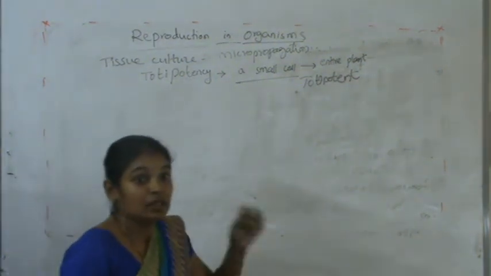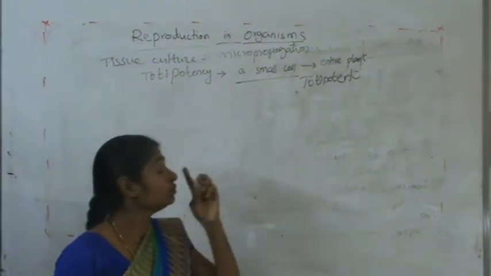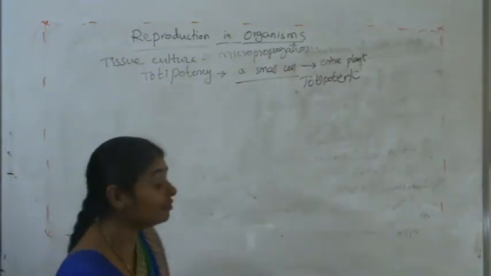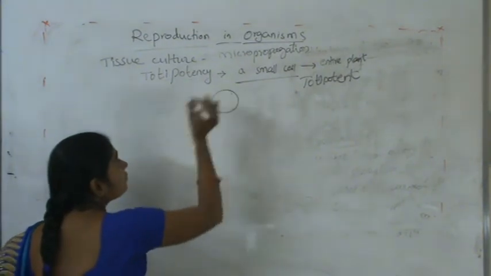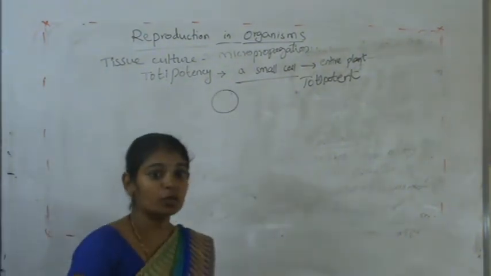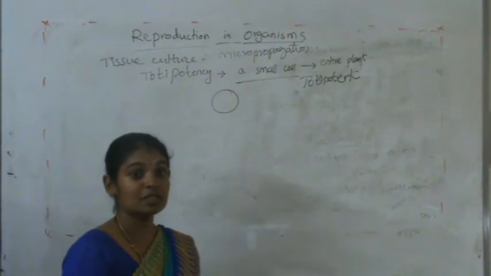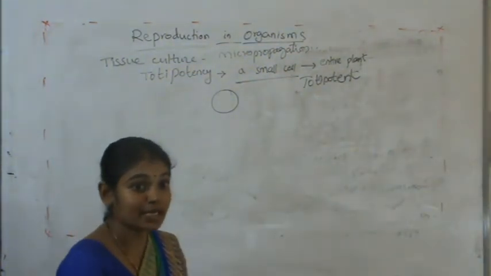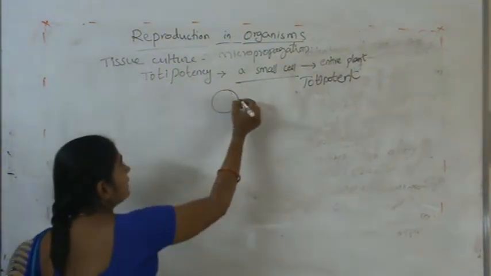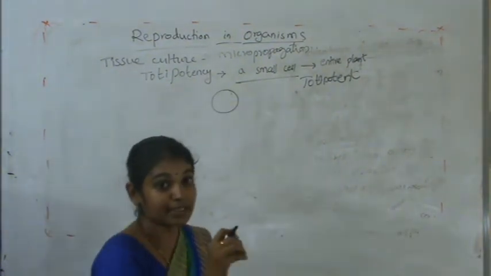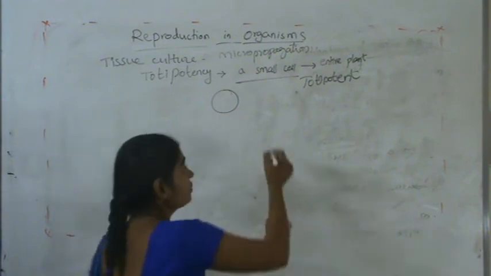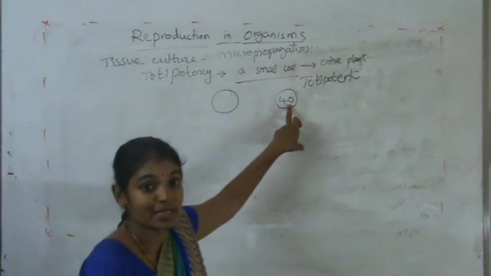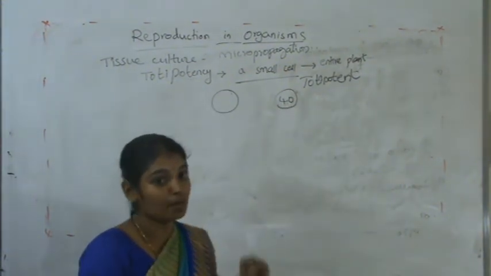And how is it possible that a small cell gives us an entire plant? If you take the cell, it contains all chromosomes, meaning somatic chromosomes and sex chromosomes. For example, if the entire plant in diploid condition contains 40 chromosomes, these chromosomes are present in all cells of the body.